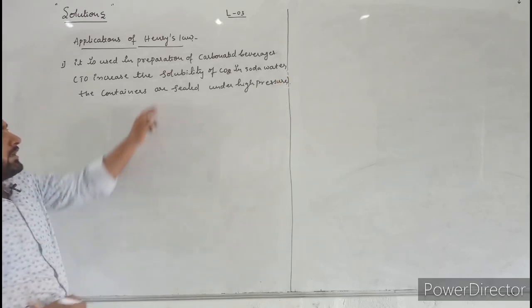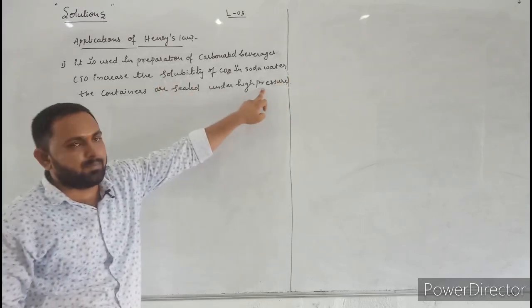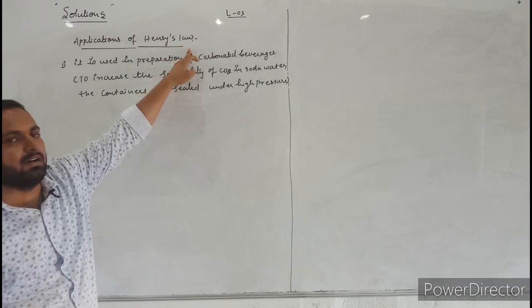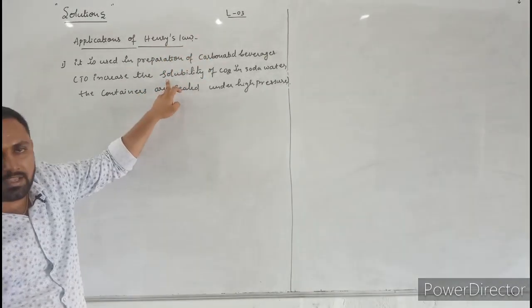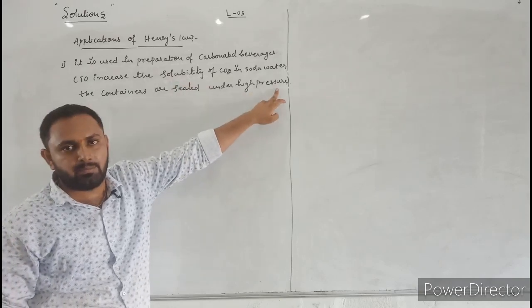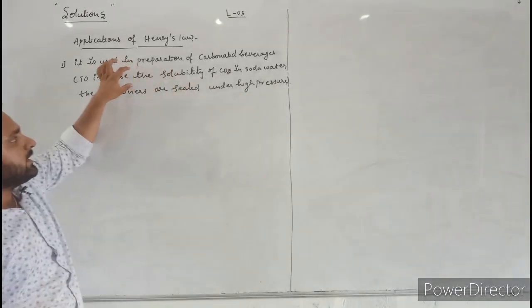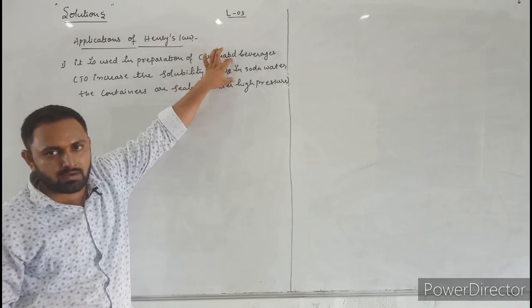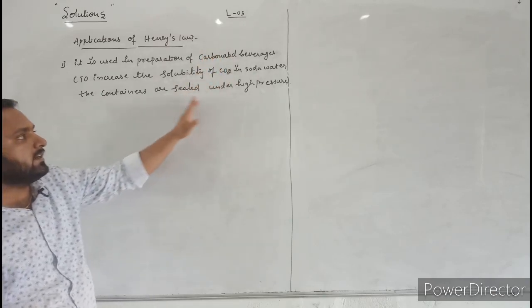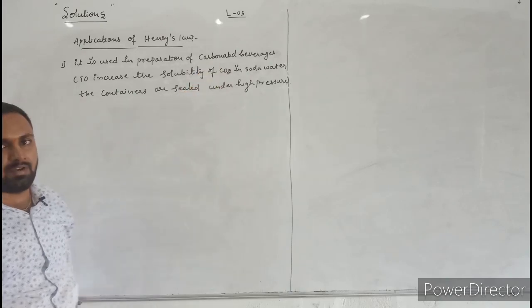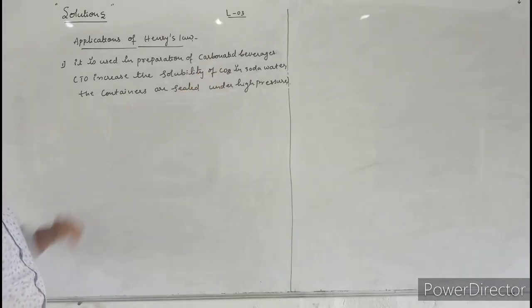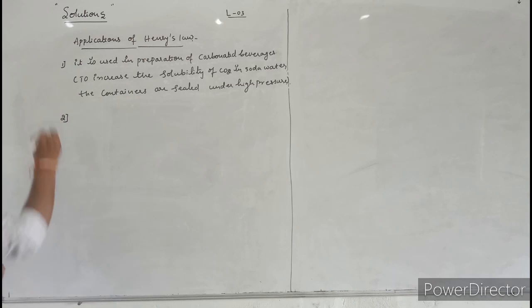Here, to increase the solubility, they increase pressure. This is called Henry's law. According to Henry's law, the solubility of a gas is directly proportional to its partial pressure. To increase the solubility of carbon dioxide in soda water, the containers are sealed under high pressure. This is in the preparation of carbonated beverages. This is the first application. Next, let us discuss the second application.